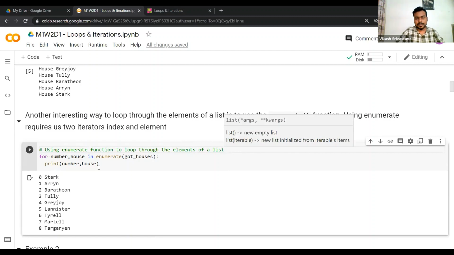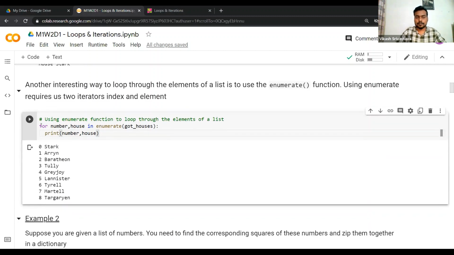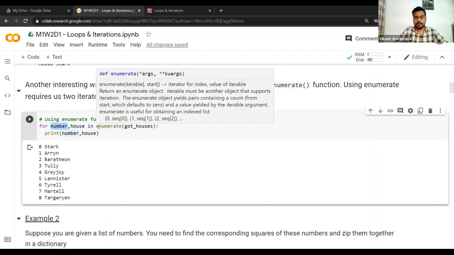Here we'll of course write the for keyword, but instead of a single iterator, we'll have two iterators. One is number, and then we'll write a comma, and then we have the second iterator. Let me just tell you the entire for statement, and then we'll dive deep into this.